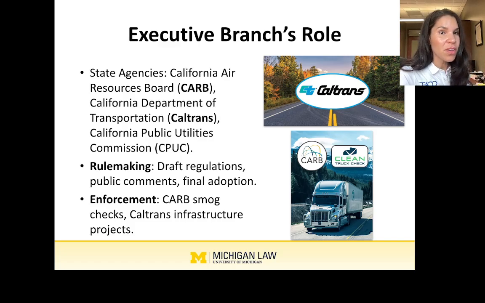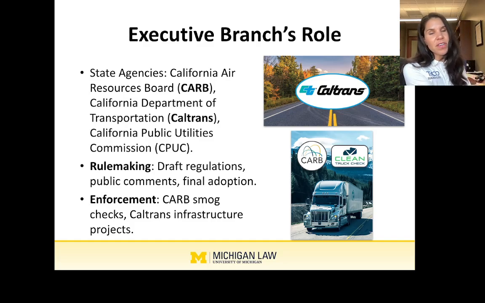Sticking with emissions, CARB would put out the emission standards, what standards automakers need to meet, emission standards once you purchase the vehicle, and maintaining your vehicle to make sure that it stays within those emission standards. And so, for example, a way they enforce this is they set up the truck checks, right? These large trucks have to stop and have their emissions measured to make sure they're still in compliance, and if they're not, they can be fined or taken off the road. But that's an example of very specifically what an agency might do in order to implement a law or an executive order.